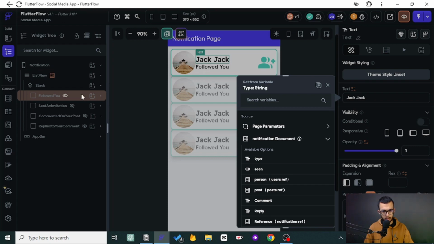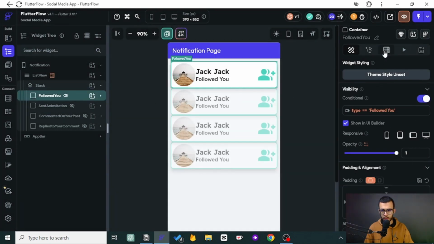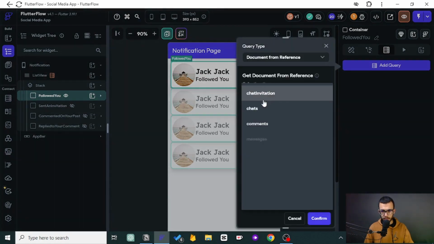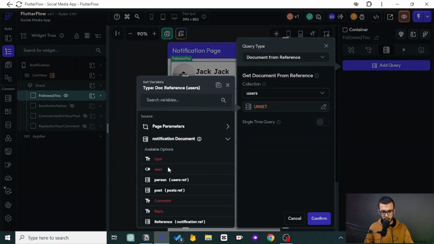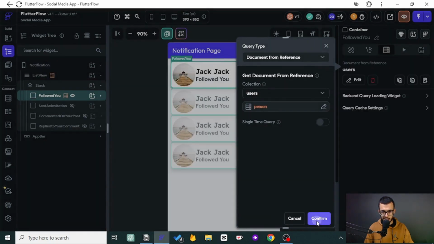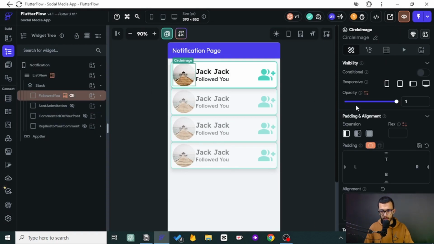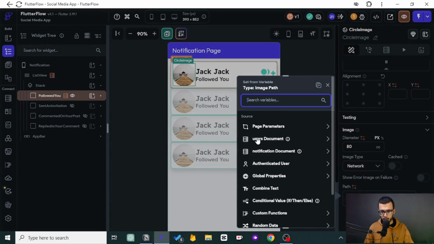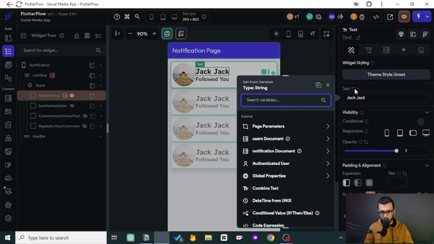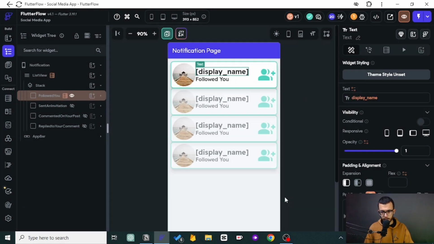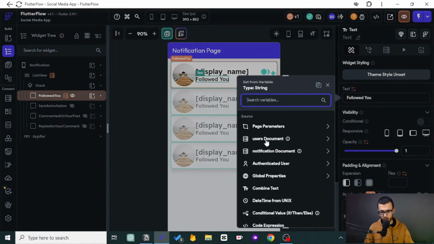We can do a backend call just for the user. We have his ID, so we can do a backend call. Document from reference, not chats but users, and notification. Open it and you will see person. We can bring out his data. So here we can come first to the image, open it up, user, follow URL, and the name goes the same. Good. If we open this, we don't want to open this one, because we have used this one just to get the name and the image. Here we want to get the notification data.